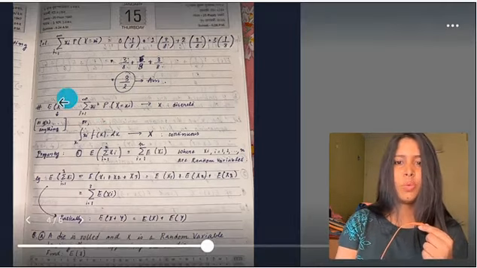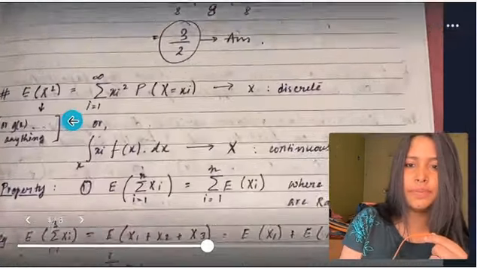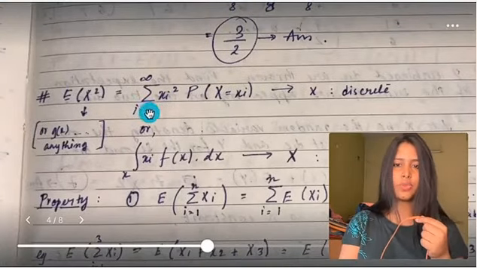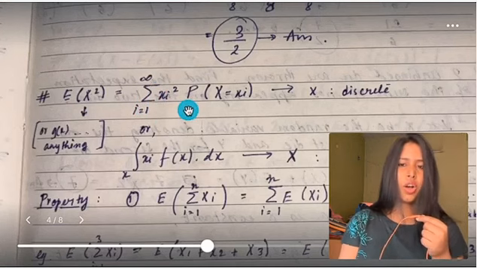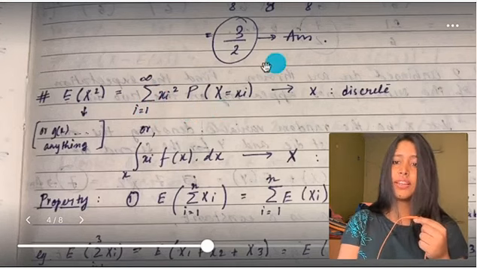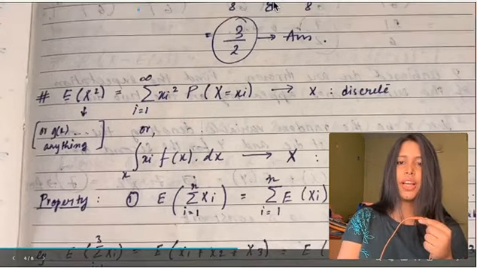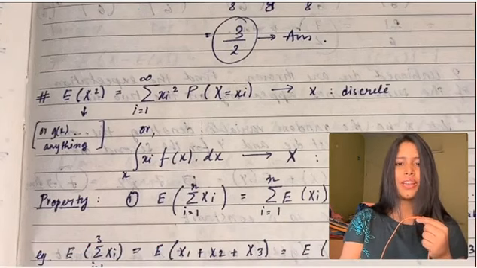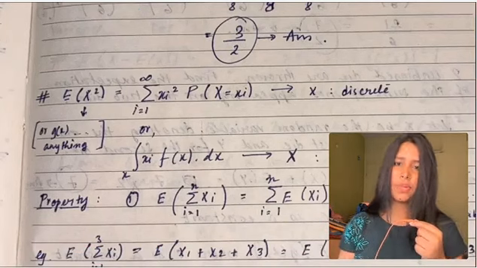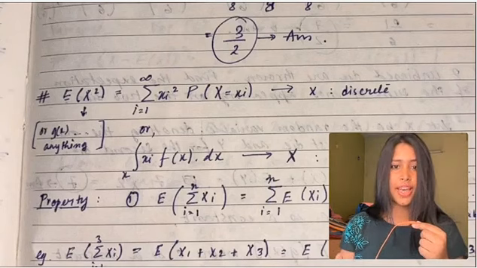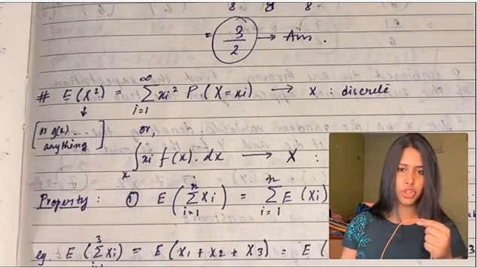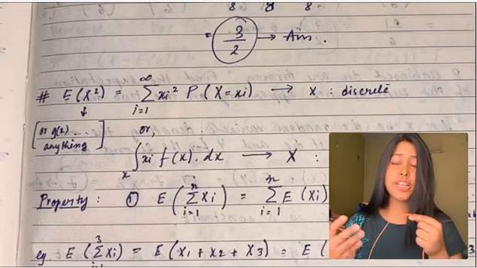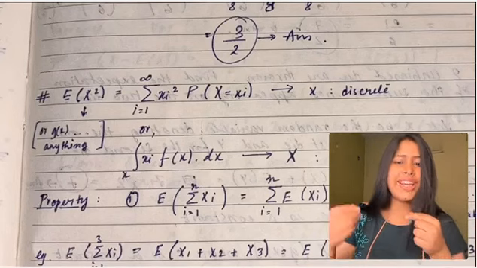Now see, what is written here? Let me zoom in. Expectation of X square is equal to the summation of xi square times P of X equals xi. This is for discrete, okay? Now, what does this basically mean? The core idea is that expectation is not only for X. Expectation works for any function of X. That function can be X, X square, X cube, 2X plus 1, sin X, any g of X.